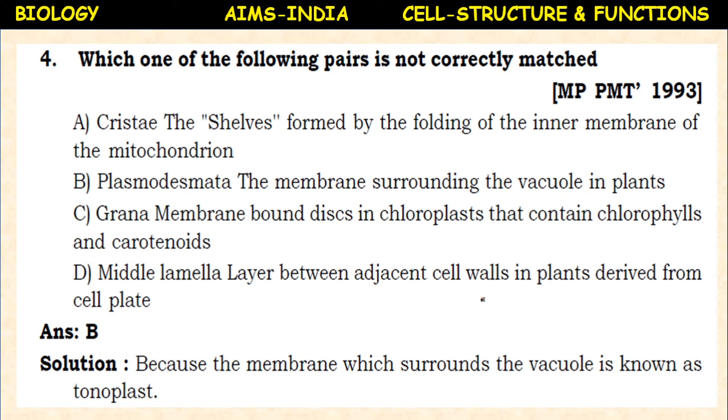So here, plasmodesmata, the membrane surrounding the vacuole in plants, is wrong, because the membrane which surrounds the vacuole is known as tonoplast. Previous question: what is the membrane surrounding the vacuole? Tonoplast. So the wrongly given option is B. Plasmodesmata are actually present in the cell wall, not in the vacuole.